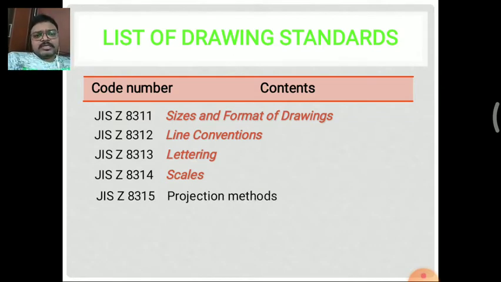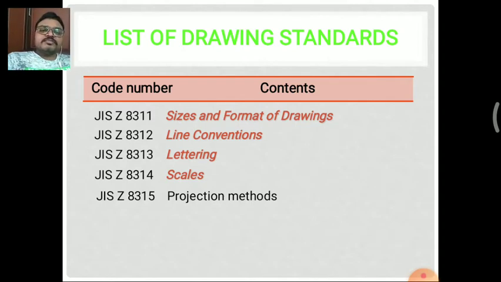Next one is the projection method. So the code number for the projection methods is JIS Z 8315. So this is the code for different projection methods. We have already seen the different types of projection methods in the earlier video, that is the first angle projection method as well as the third angle projection method. The first angle projection method is drawn in the first quadrant and the third angle projection is done in the third quadrant.